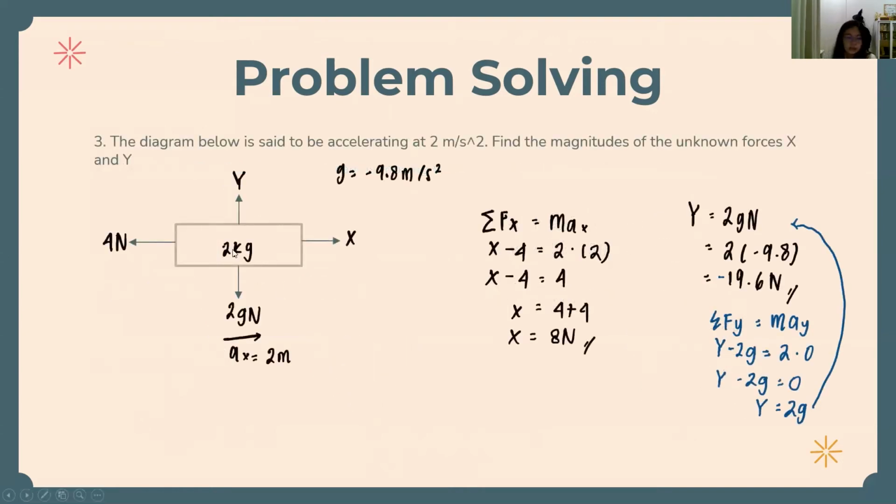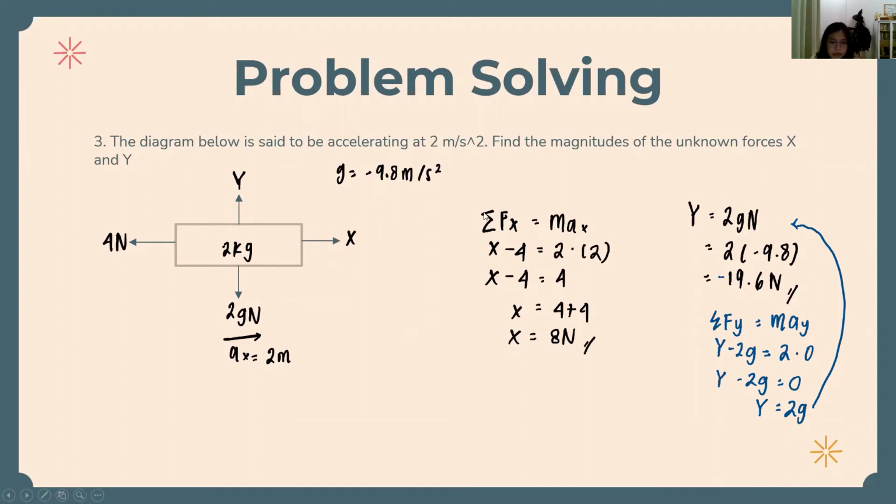Now, number 3. The object in the diagram below is said to be accelerating at 2 meters per second squared. Find the magnitudes of the unknown forces x and y. Okay, so as we can see here, this is the diagram, and this is y, which acts for 2g newtons. 2g means 2 times gravitational force.